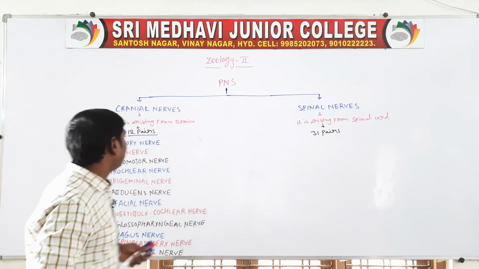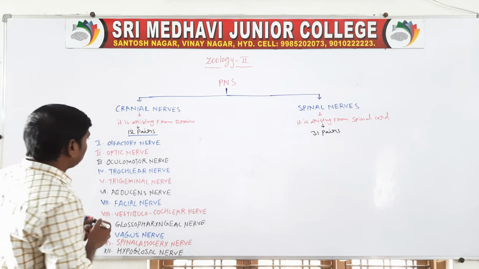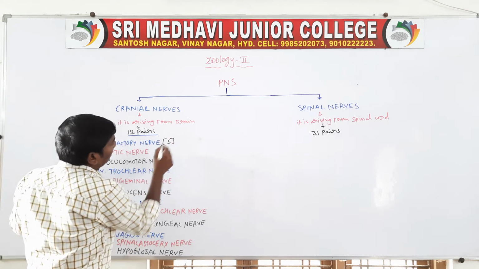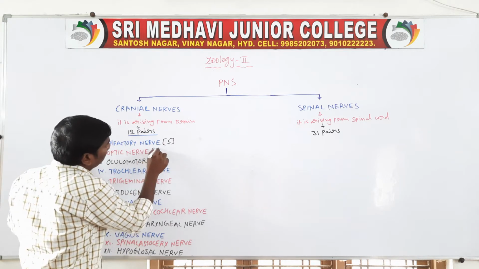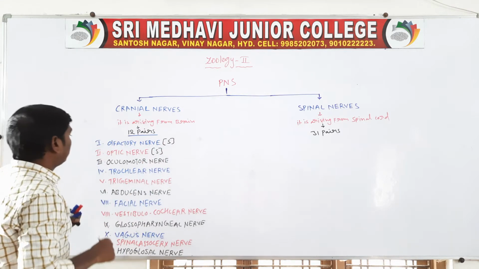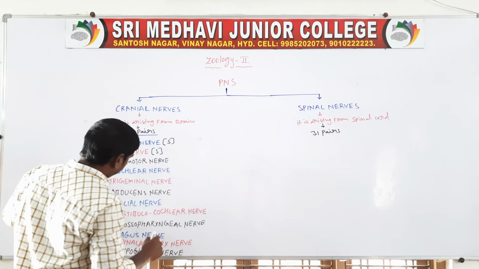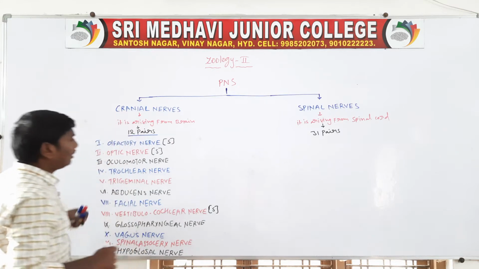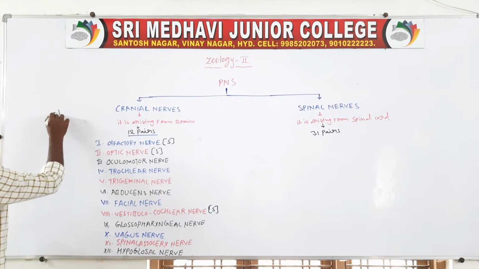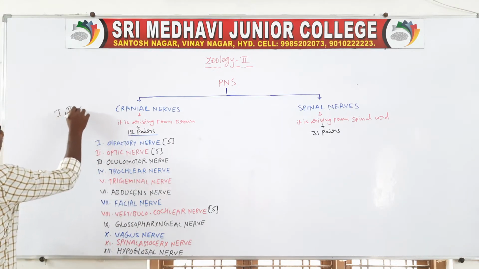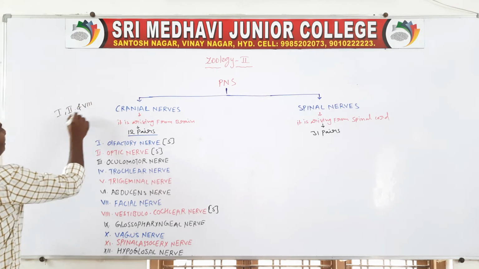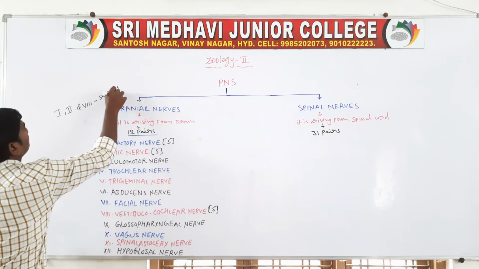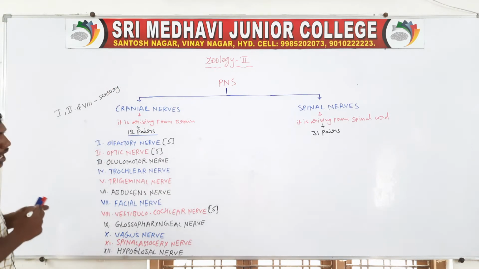The first type, sensory neurons, are the olfactory nerve, the optic nerve, and the vestibulocochlear nerve. So 1, 2 and 8 are the sensory neurons.